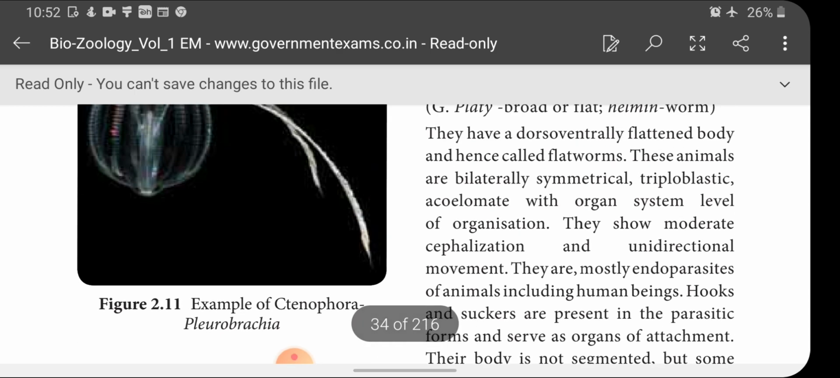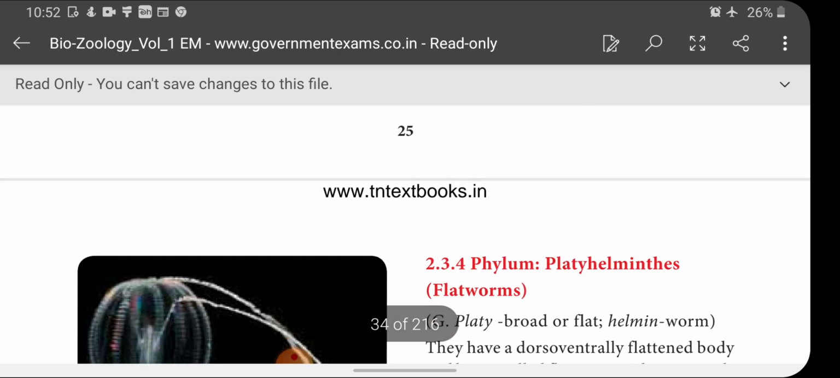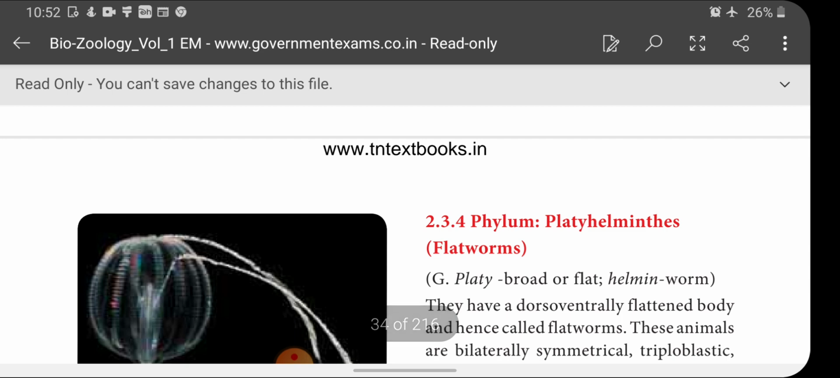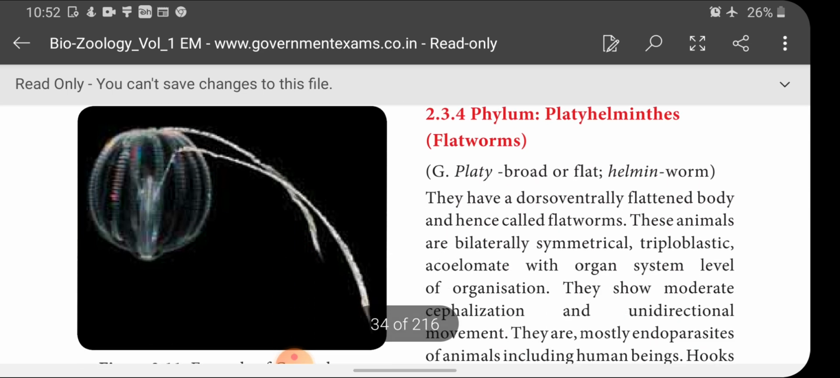Okay, children. Next is phylum Platyhelminthes. Children, I'll stop today's session with this phylum Ctenophora, and the homework is to learn about the phylum Porifera and Ctenophora. These are the homework for you children. Complete it and keep it ready.